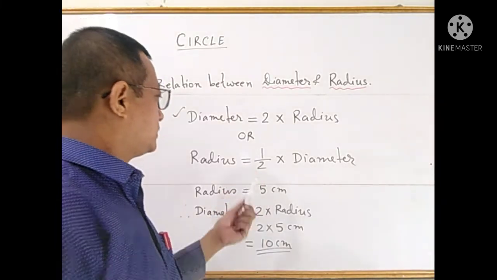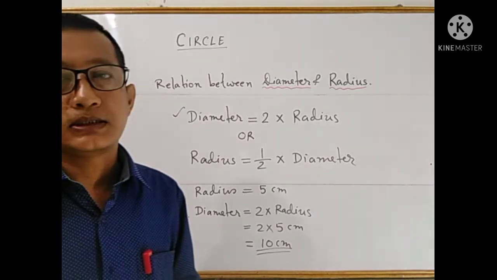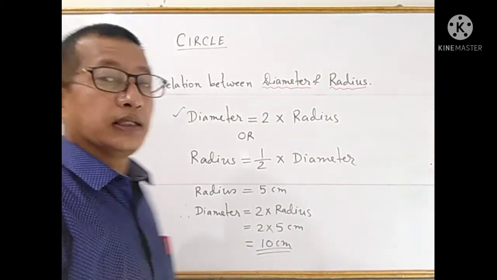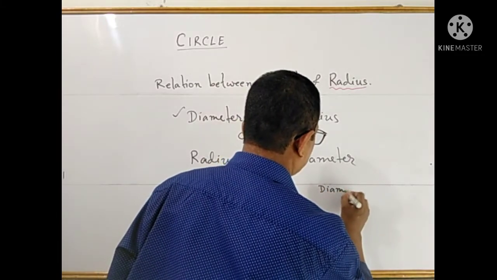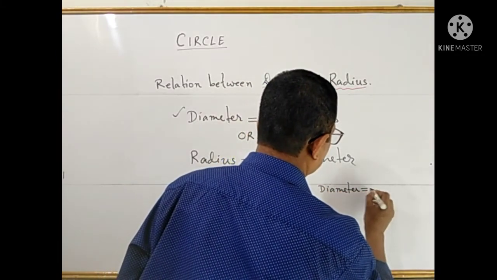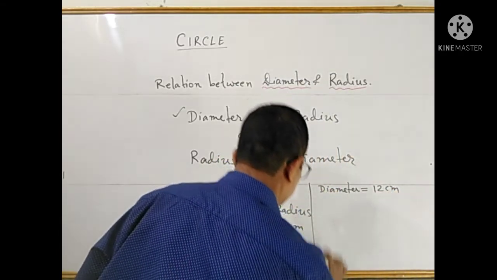Clear? Or if you know the diameter, say diameter is given as 12 centimeters, then what is the radius? Then you can write, say, diameter equal to 12 centimeter. Then what is the radius?